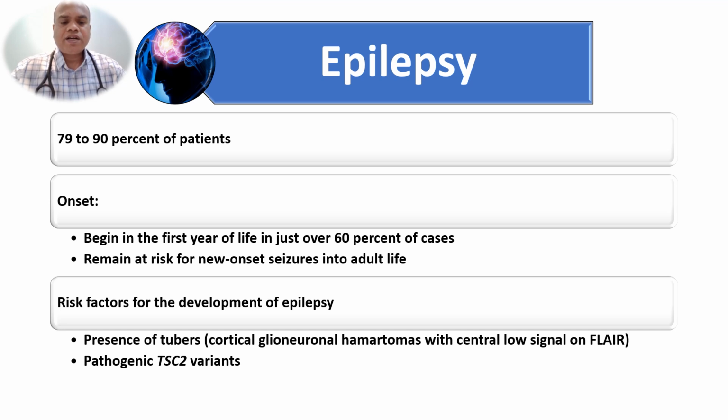We can predict epilepsy in tuberous sclerosis patients with the presence of tumors on MRI, that is cortical glioneuronal hamartomas with the central low signal on FLAIR MR images, and positive genetic testing for TSC2 variants, tuberous sclerosis 2 gene variants.